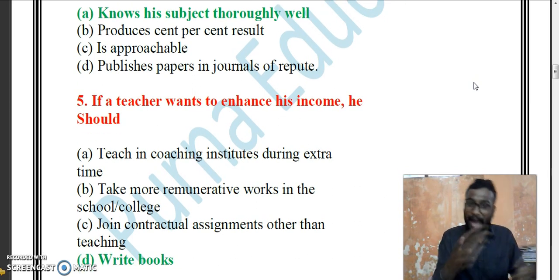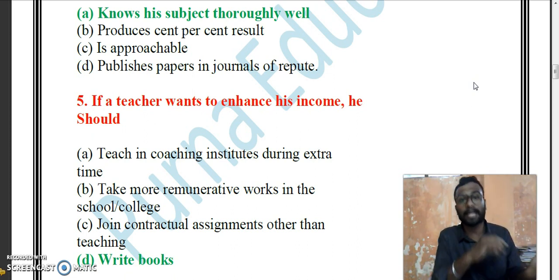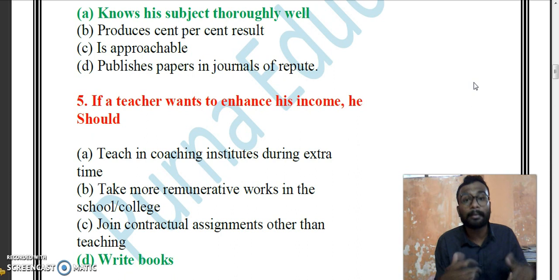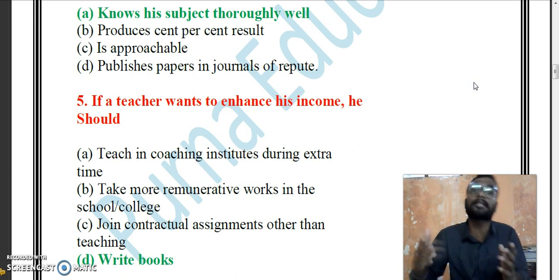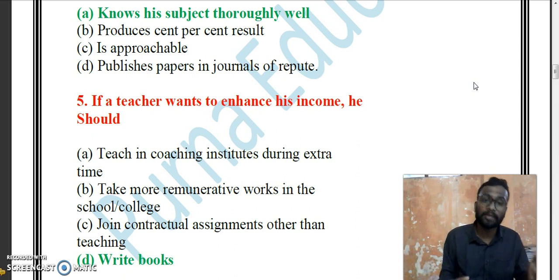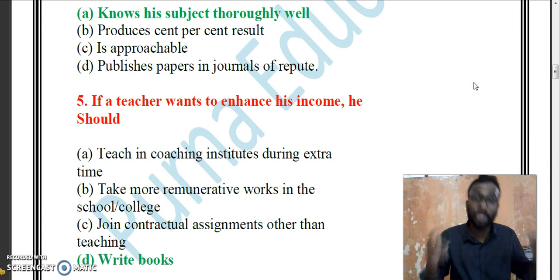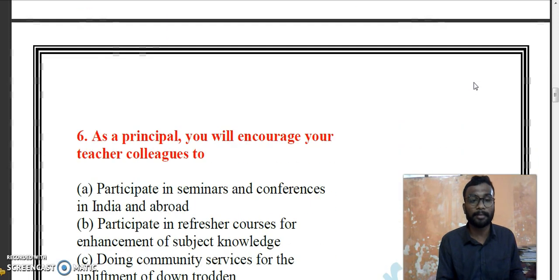Yes. If you have some extra time and you put the time to constructive use, if we write any kind of books, generally from the publisher, he will be getting a certain percentage of royalty on the books supplied. Yes. If the teacher wants to enhance his income, he or she should write books. Yes. Next question, question number 6.